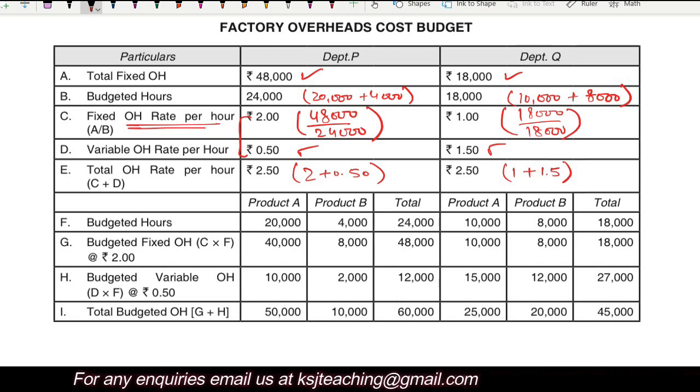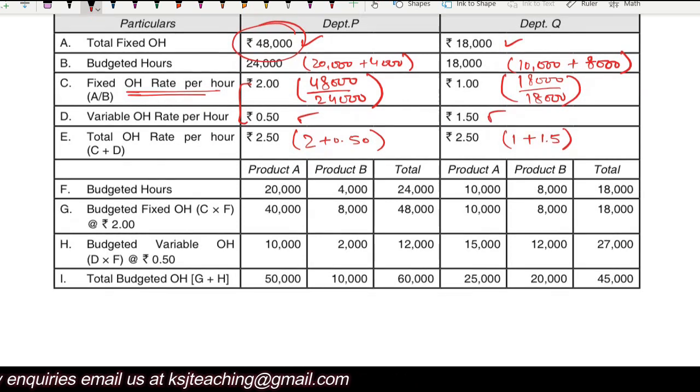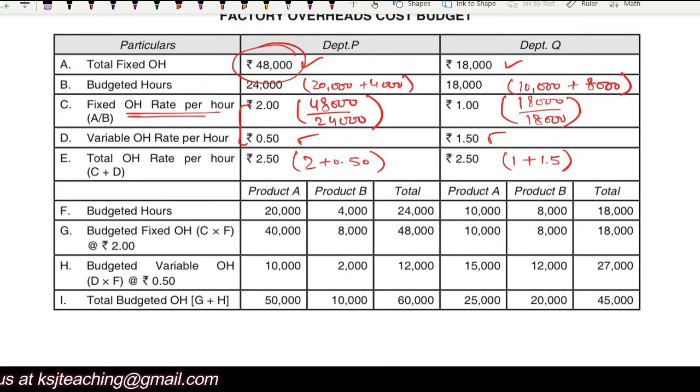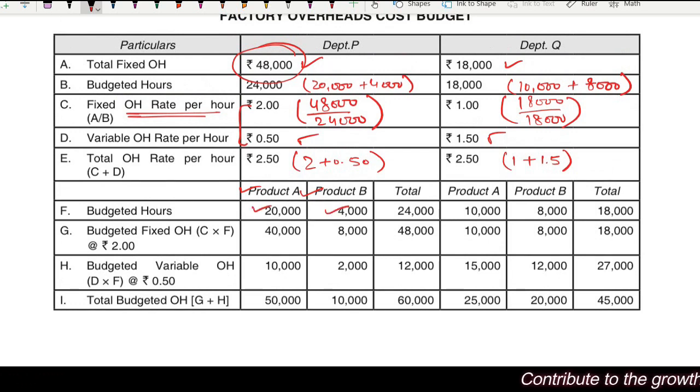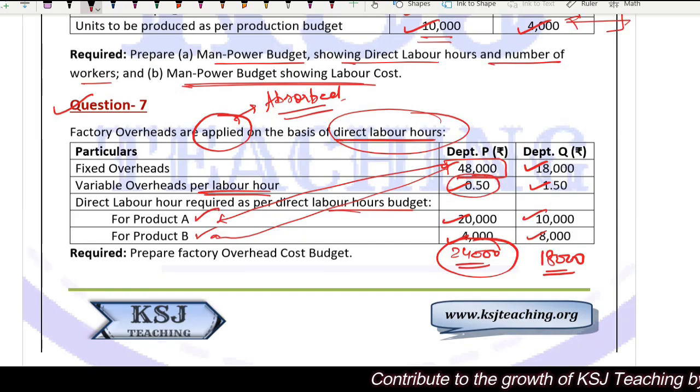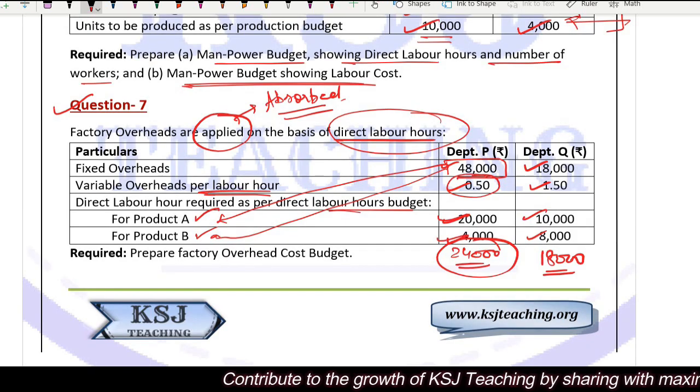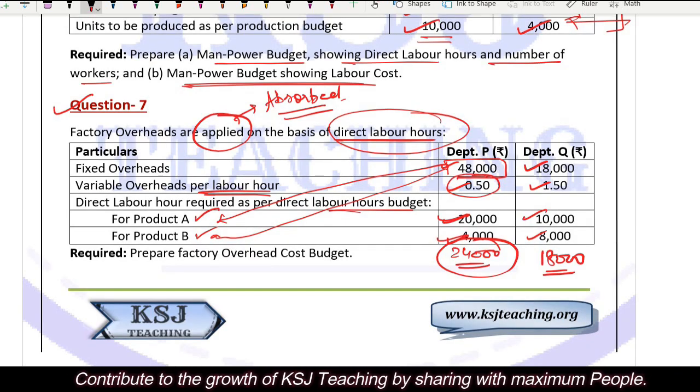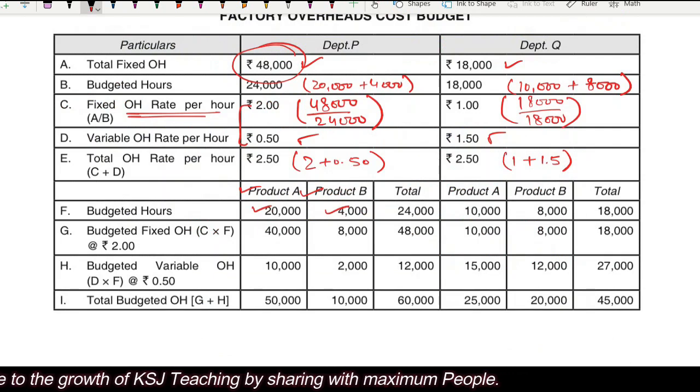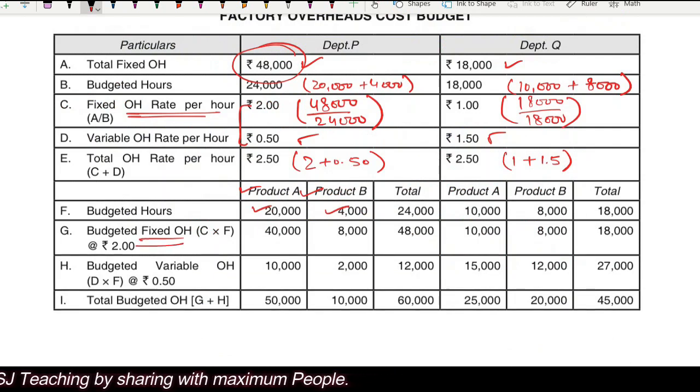Now we are going to divide this 48,000 in the product A and product B. In the department P, product A, product B, right? So this is continuous. Budgeted hours 20,000 and 4,000 as given in the question. See, 20,000 and 4,000 in department P for product A and product B. The budgeted fixed overheads. Now fixed overhead rate is rupees 2 per hour.